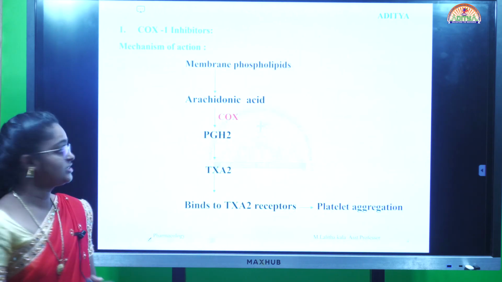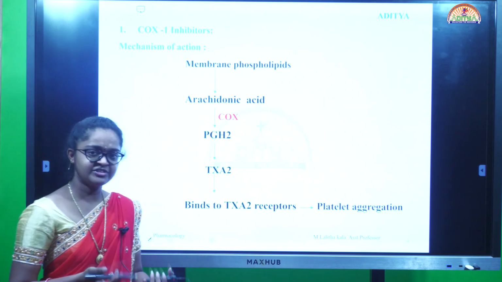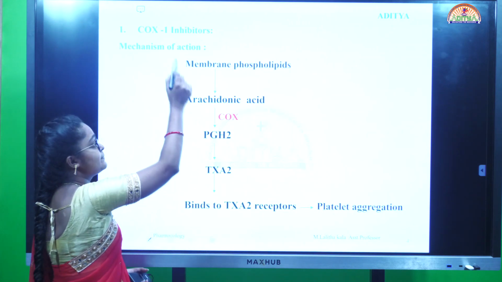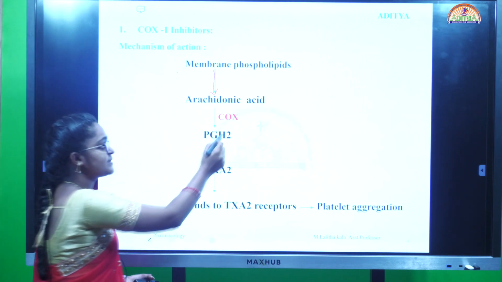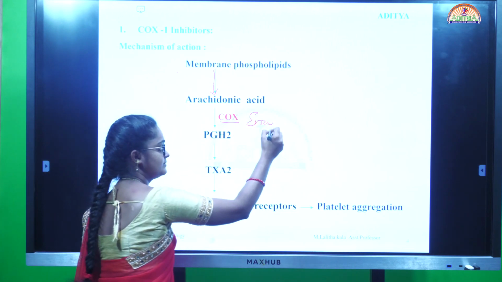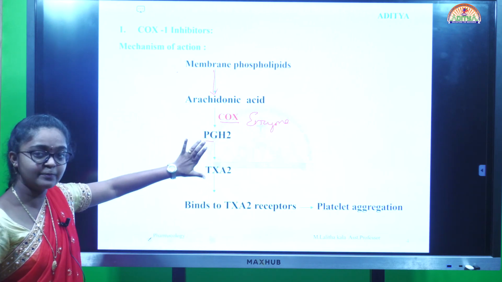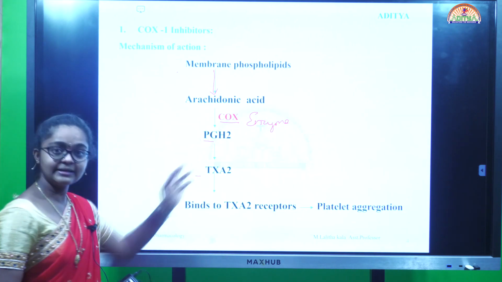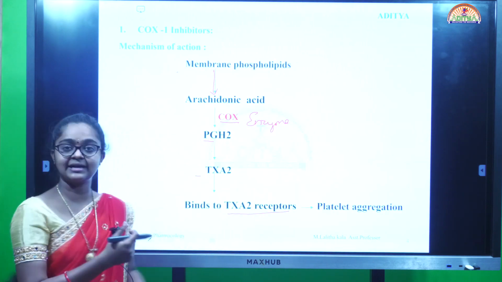Coming to the mechanism of action of COX-1 inhibitors. The drug included in this is aspirin, which is the best example of a headache tablet. In this, membrane phospholipids are converted into arachidonic acid in the presence of the cyclooxygenase enzyme, COX. It is converted into prostaglandin H2, PGH2, and then into thromboxane A2, and this thromboxane A2 binds to the thromboxane A2 receptor that causes platelet aggregation.